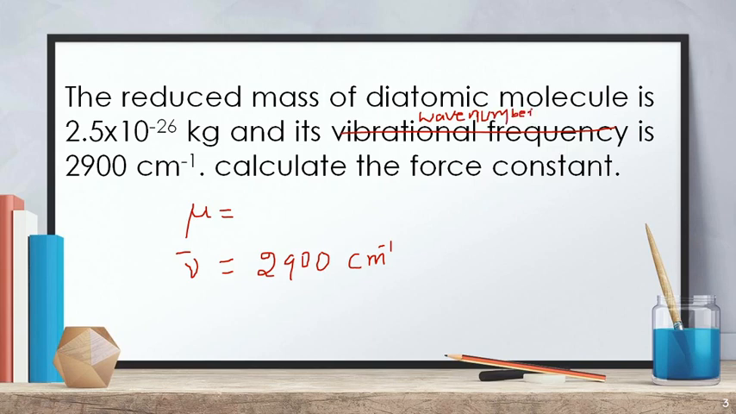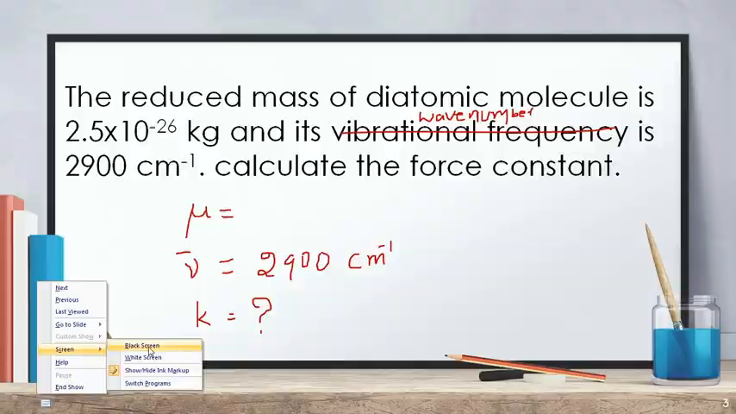So wave number is given and they are asking to calculate the force constant. That means you have to find out the K value. K is equal to question mark. So by using the known values we can easily find out the force constant. Now let us see how to solve this problem. So what are given? They have given the known values. Known values here I am writing.